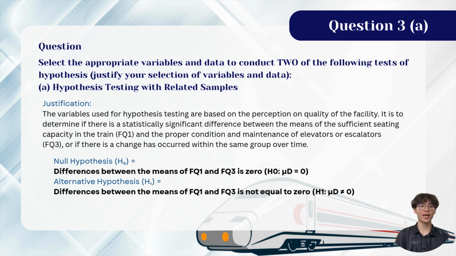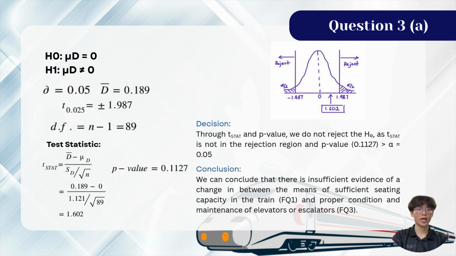Hence, a two-tail test is carried out with calculation in Excel, and all of the values are rounded off to 3 decimal places. Alpha is 0.05 and the D bar is 0.189. Hence, the upper and lower critical values are determined, which is 1.987. Meanwhile, for the T statistic, the value obtained is 1.602. Besides, the p-value is about 0.1127.